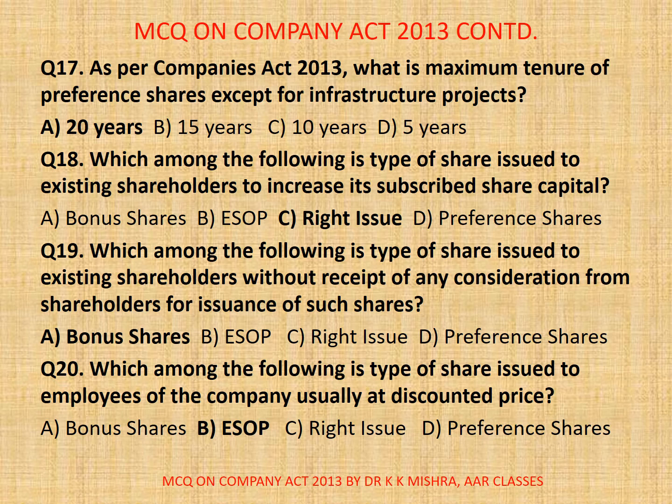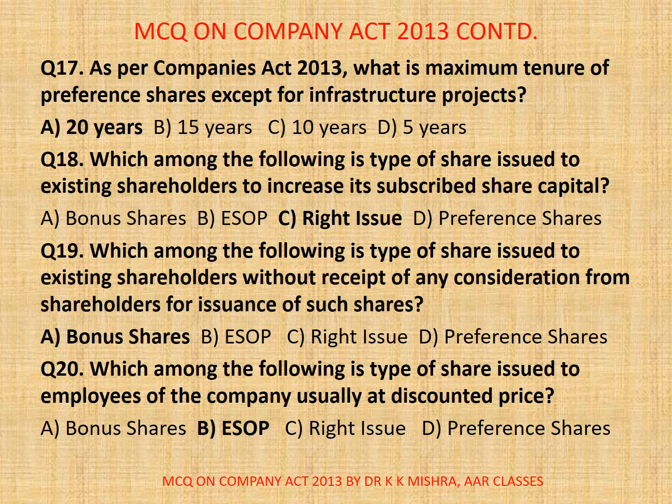Question number 18. Which among the following is type of share issued to existing shareholders to increase its subscribed share capital? A. Bonus shares, B. ESOP, C. Right issue, D. Preference shares. Correct option is C. Right issue. Now question is, what is right issue? A rights issue is a way by which a listed company can raise additional capital. However, instead of going to the public, the company gives its existing shareholders the right to subscribe to newly issued shares in proportion to their existing holdings.